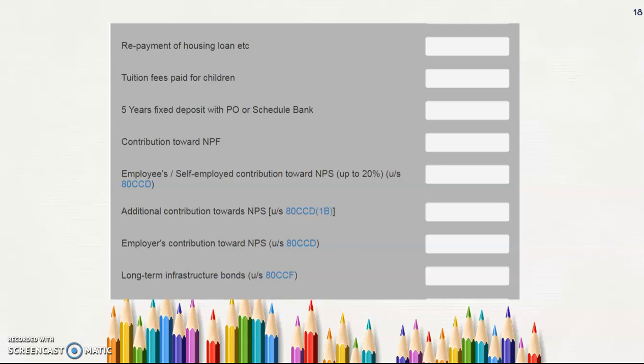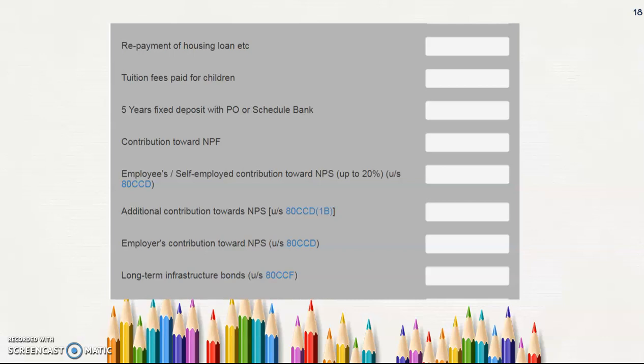And additional contribution: for example, the first line gives up to 20 percent, so if it was above 20 percent, that is additional contribution towards NPS. And then the employer contribution: if I have my own land and I have paid NPS for my employees, that also can get deducted.